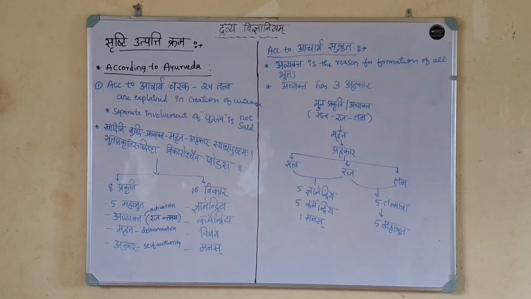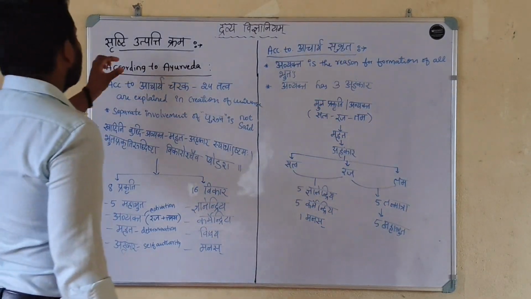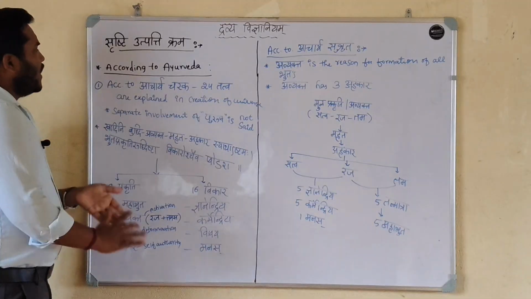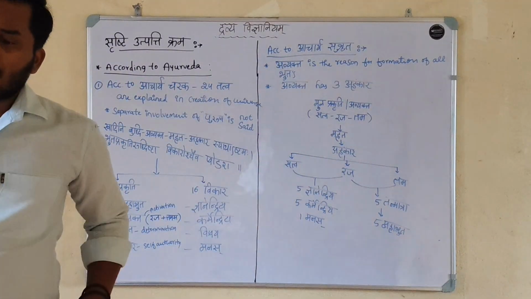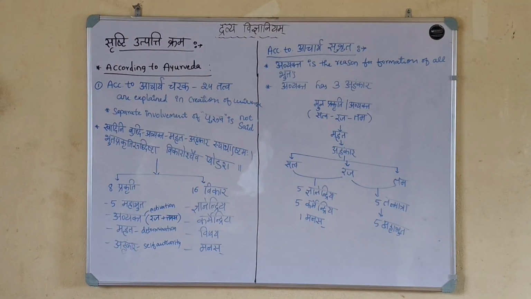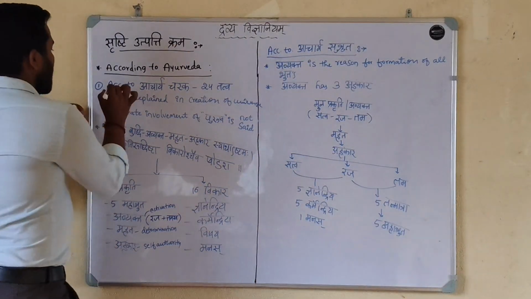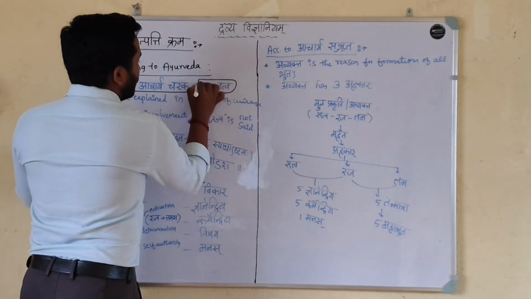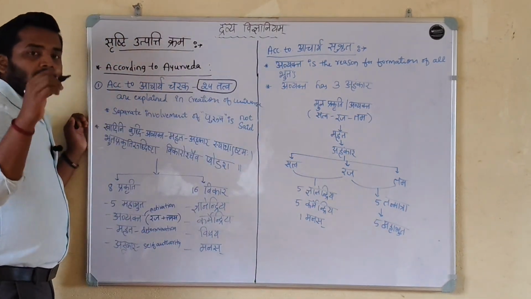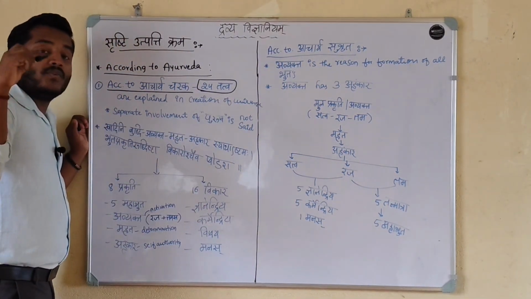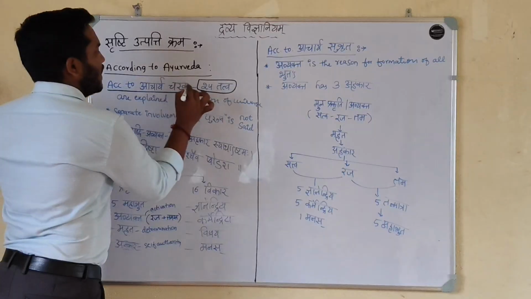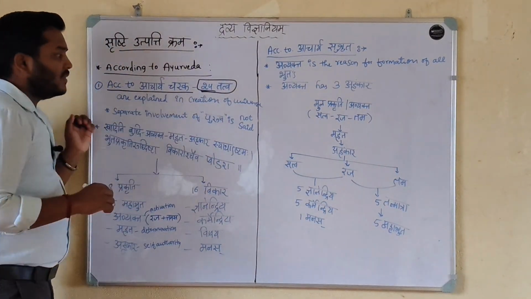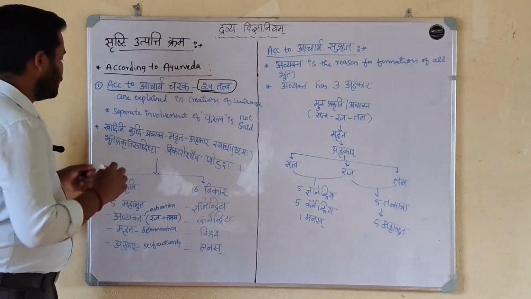Now we discuss the Srushti Utpatti Krama, the creation of the universe according to Ayurveda. According to Ayurveda, it is said by Acharya Charaka as well as Acharya Shushruta. Acharya Charaka explained 24 tattvas in the creation of the universe, whereas Sankhya Darshana explains 25 tattvas.